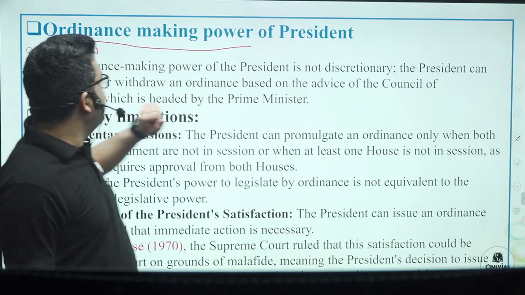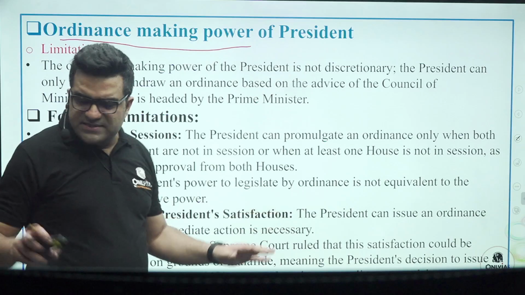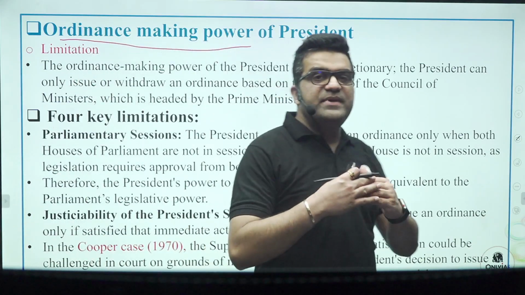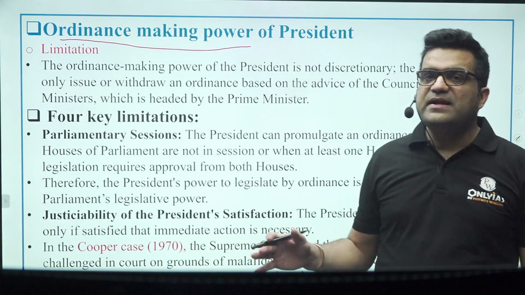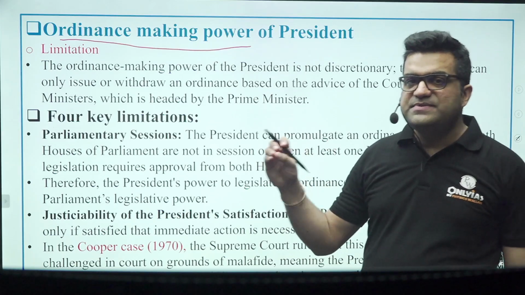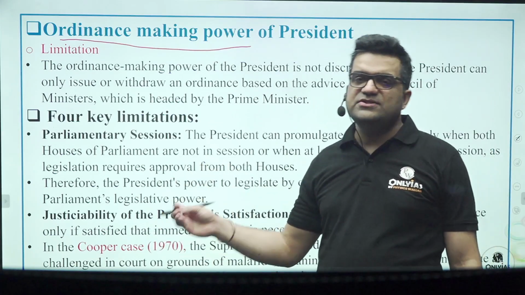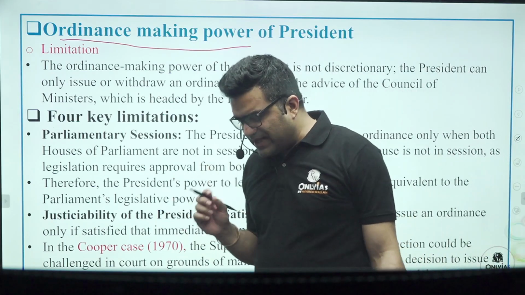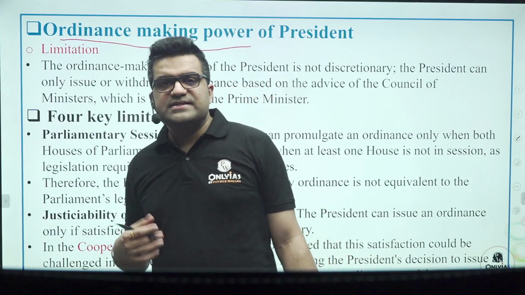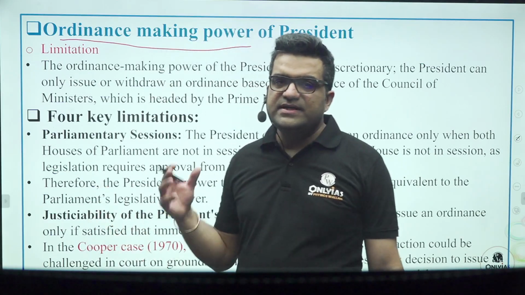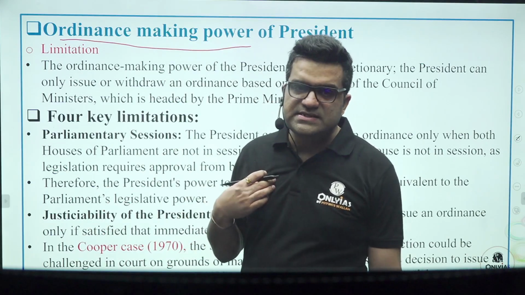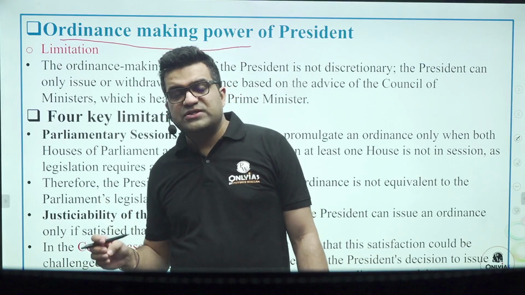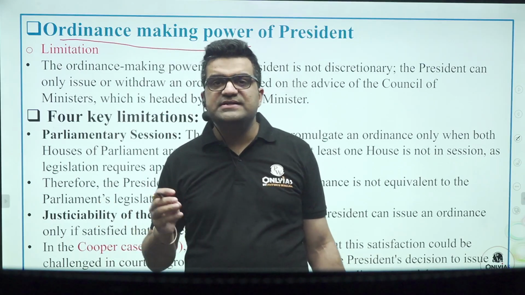Ordinance making power of the president, limitation: the ordinance making power of the president is not an extraordinary power. It is coterminous with the power of the parliament to legislate on the subjects given in the union list or the concurrent list. Another thing I would like to tell you here is that the decisions taken by the government, the private players, citizens under the ordinance would still be valid if the ordinance lapses.